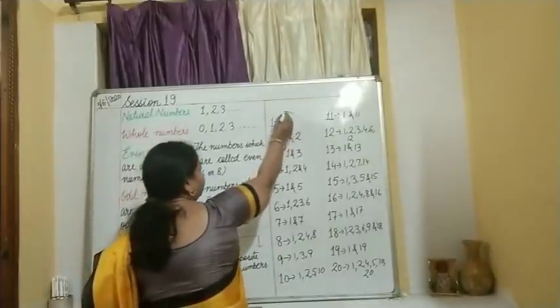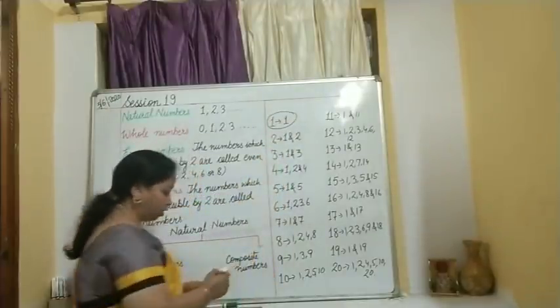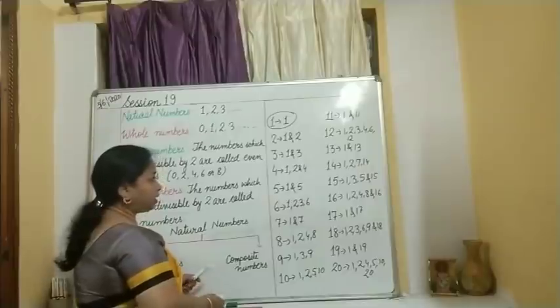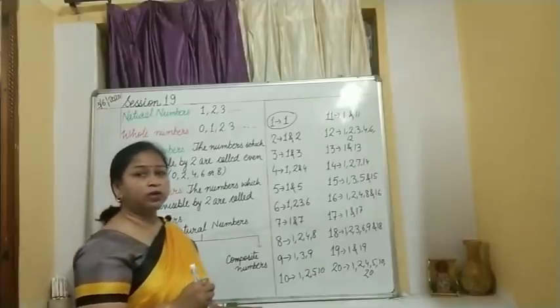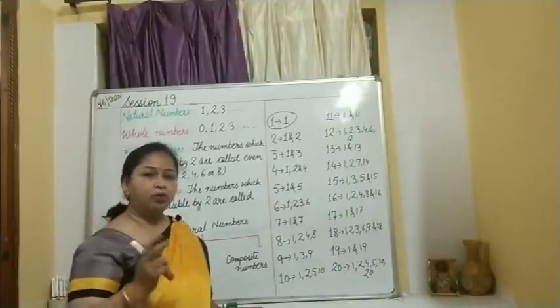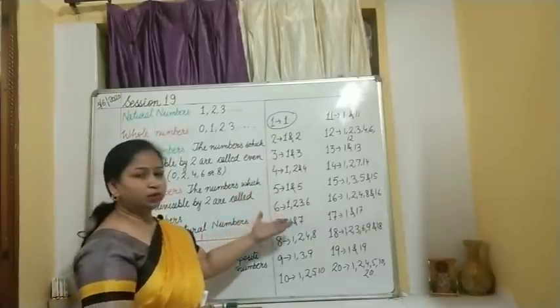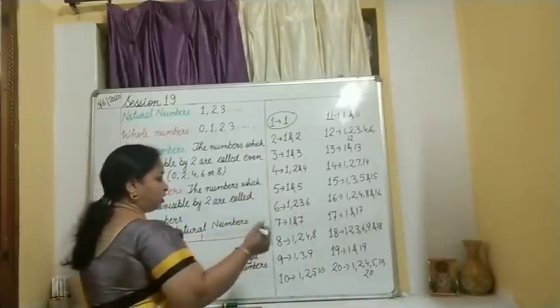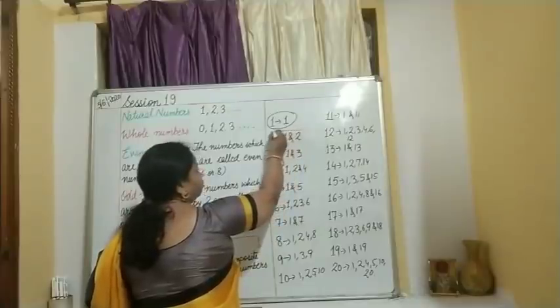So I will just ignore this one right now. What I will be doing, I will be selecting the numbers where there are only 2 factors. And what are these 2 factors? When we select them, you will come to know. So let us find out the numbers where there are 2 factors.